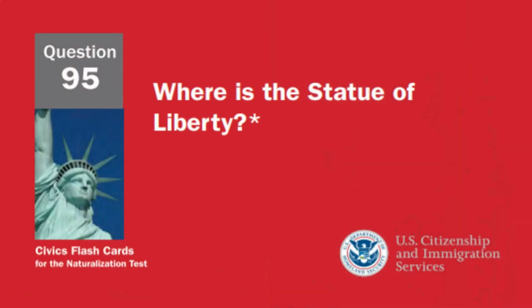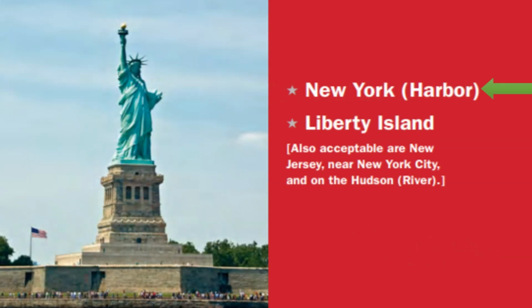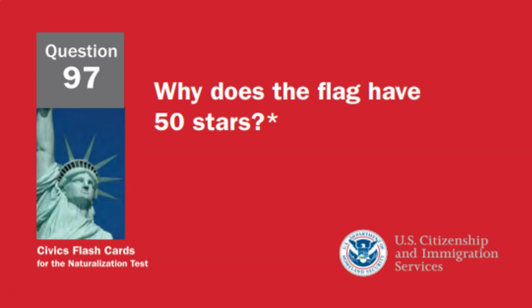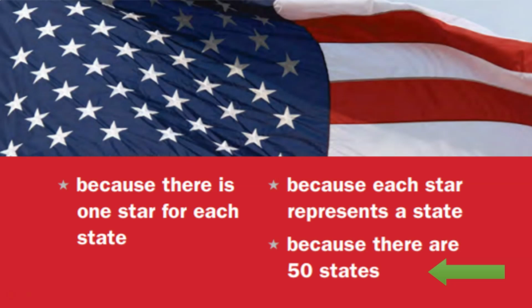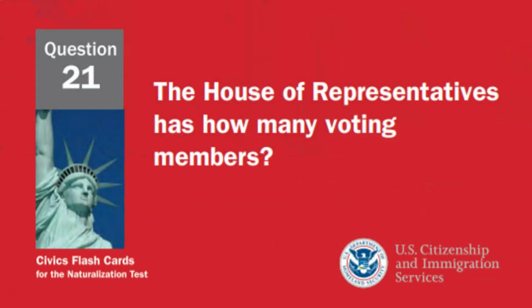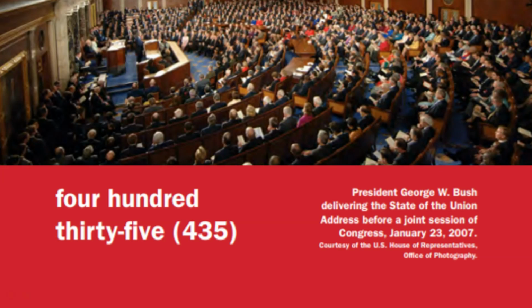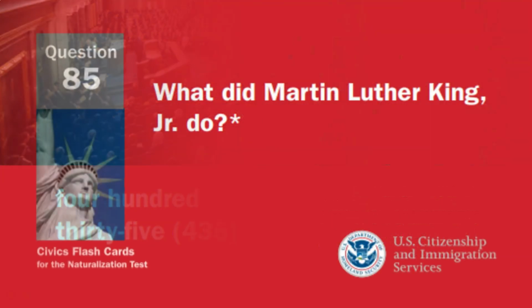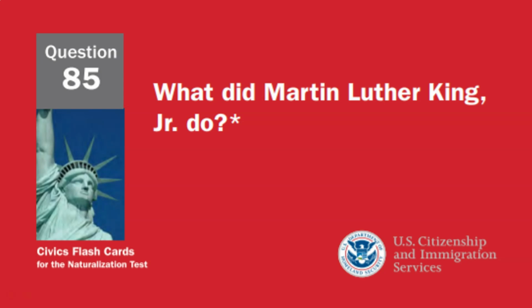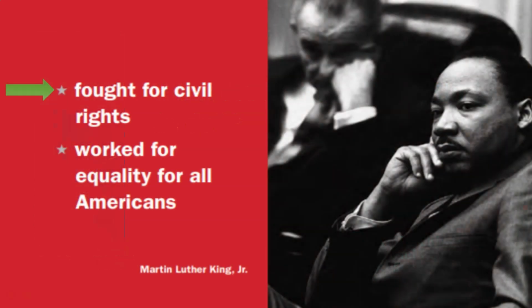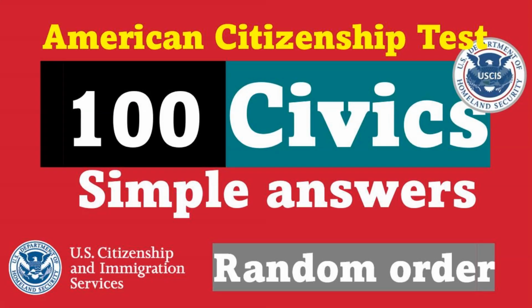Where is the Statue of Liberty? New York Harbor. Why does the flag have 50 stars? Because there are 50 states. The House of Representatives has how many voting members? 435 voting members. What did Martin Luther King Jr. do? Fought for civil rights. And we have come to the end of this presentation.